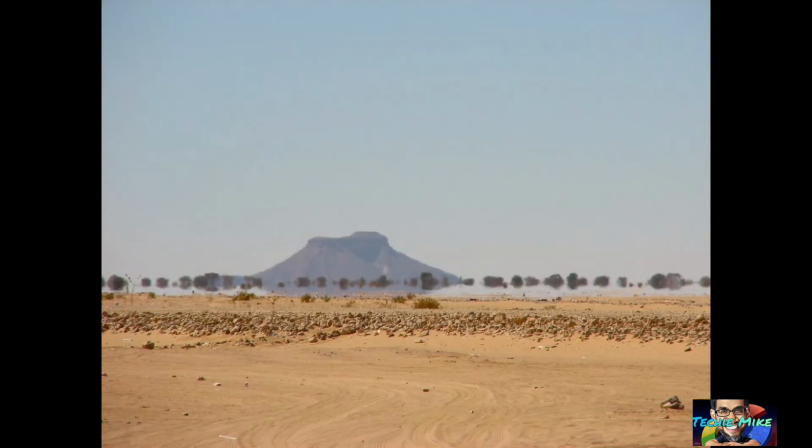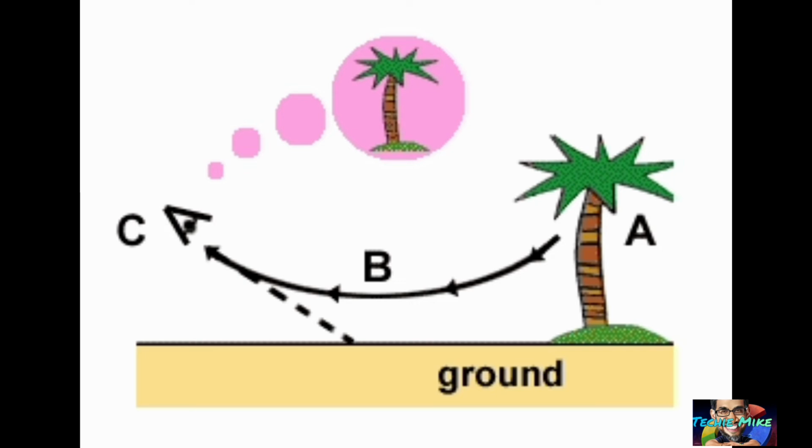So, mirages are most common in deserts. They happen when light passes through two layers of air with different temperatures. The desert sun heats the sand, which in turn heats the air just above it. The hot air bends light rays and reflects the sky. What is a mirage? Optical illusions can trick explorers.